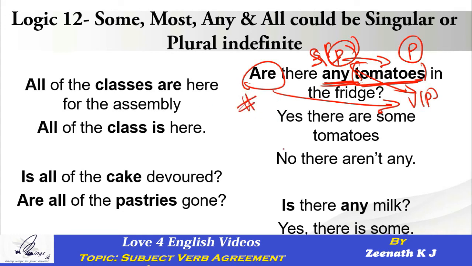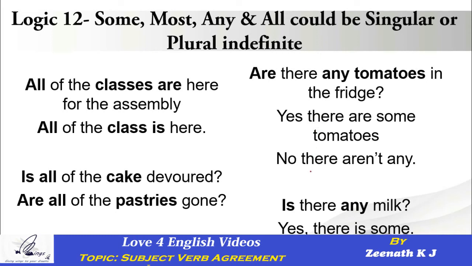Look at another part of the same story here. "Is there any milk?" So this time, is there any milk? "Any milk". We don't know whether this "any milk" is singular or plural, right? So how do we understand? Just concentrate on the word "milk". Milk is always singular, right? Milk is not countable. Milk is actually measurable. You never go to the milk dairy and say, give me 3 milks, give me 4 milks, right? You always say, give me 2 liters of milk, maybe 2 kilos of milk, half a liter, 1 packet of milk. That's how we say.